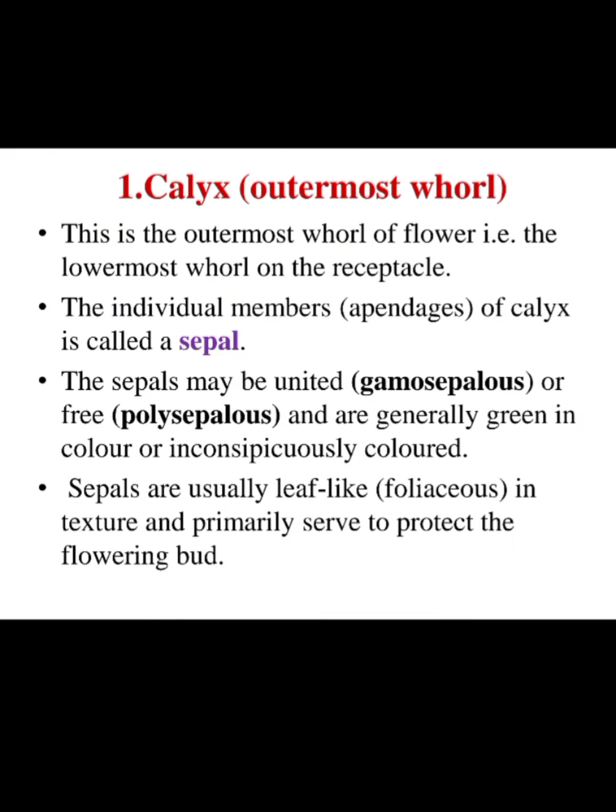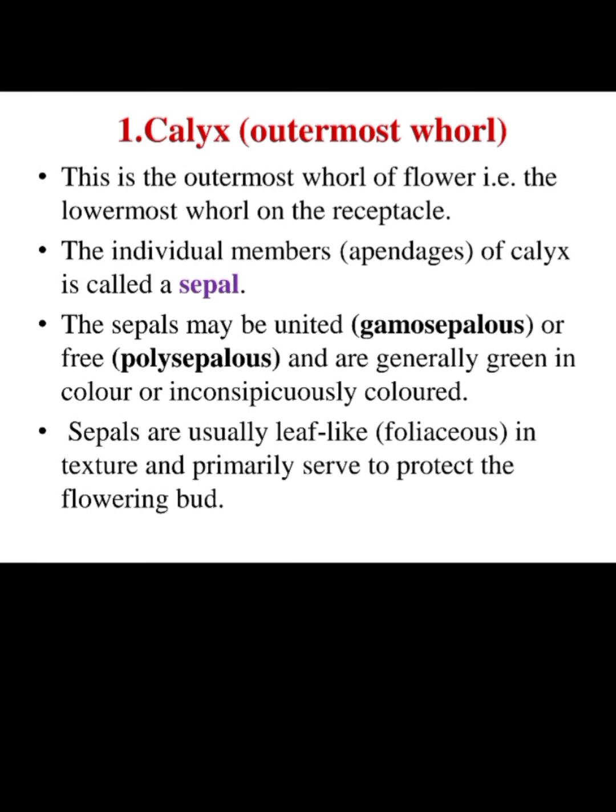Coming to the first, that is calyx, which is the outermost whorl. It is the outermost whorl of the flower, the lowermost whorl on the receptacle, which is also called the thalamus. The individual member of calyx is called sepals. This is the most important line you have to remember. The individual members of calyx are called sepals, and sepals may be gamosepalous or polysepalous.